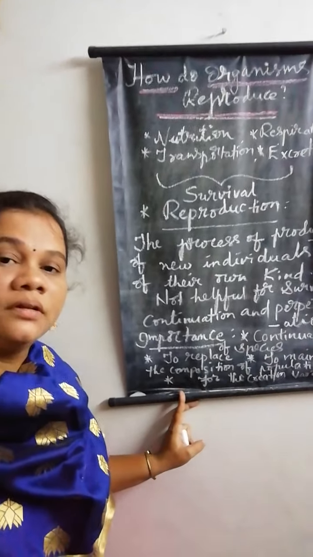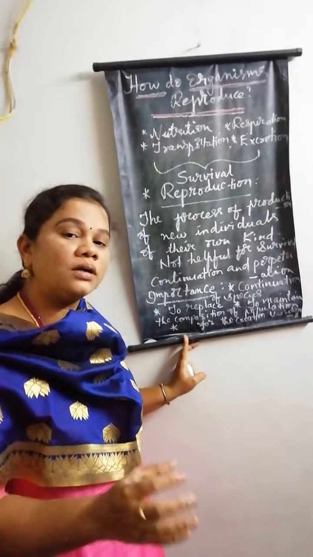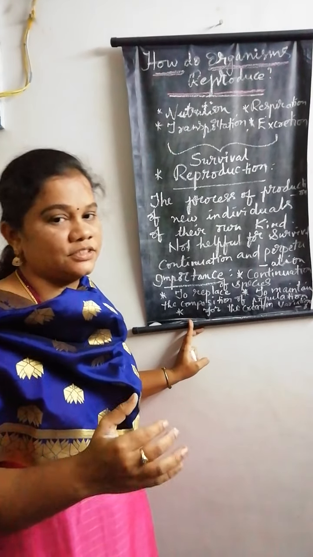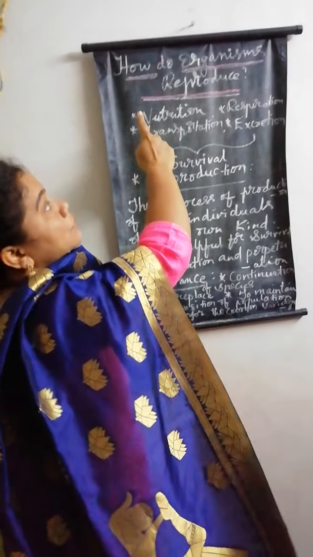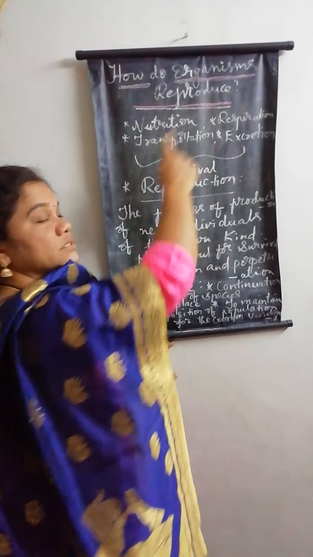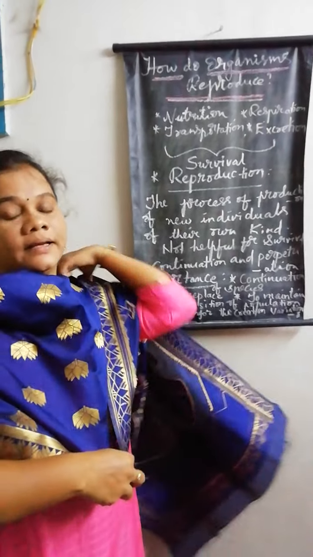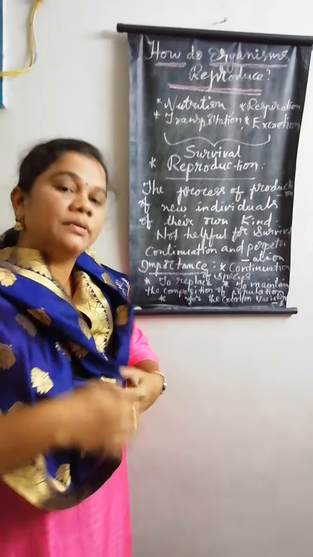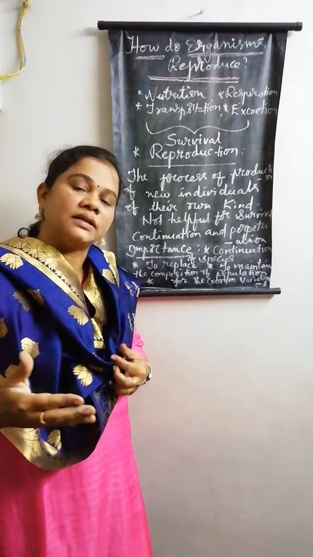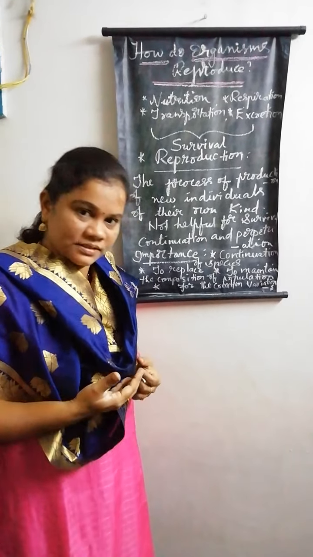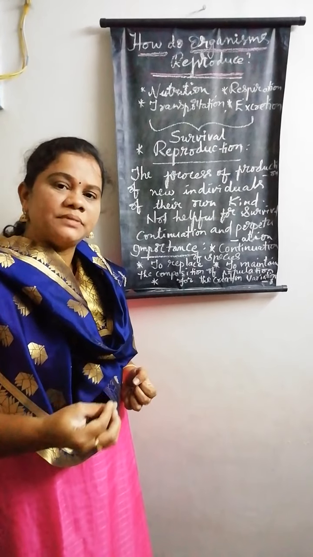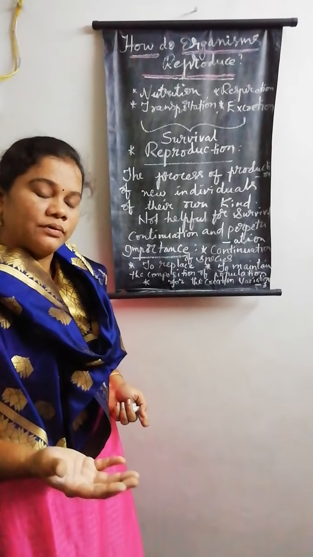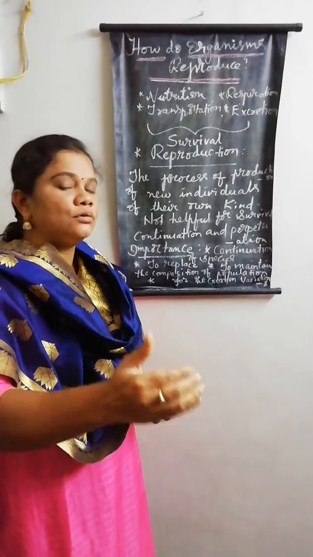I think now you have got an idea about what topic we are going to learn in this chapter. That is, how do organisms reproduce? So in this chapter, in detail, we are going to talk about how the different types of organisms are able to produce their young ones, and what type of mechanism they have adapted to produce their young ones.